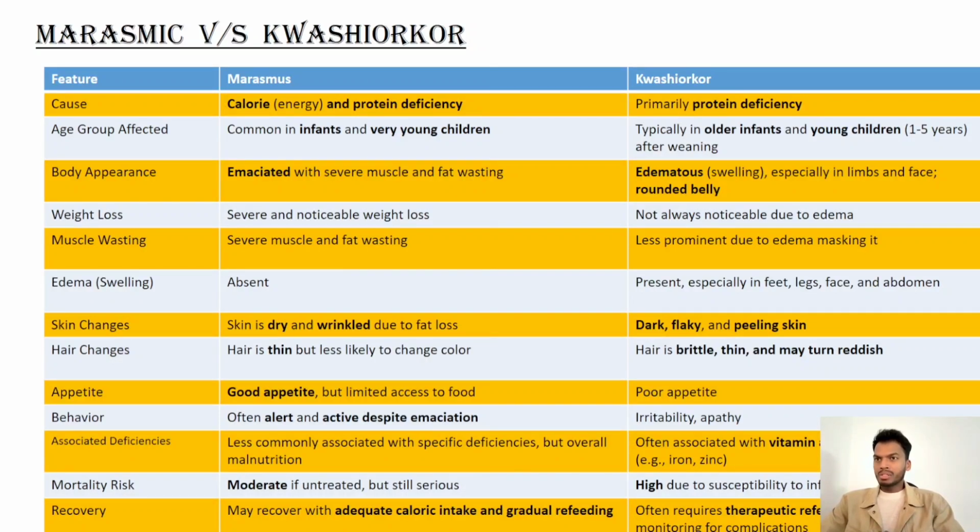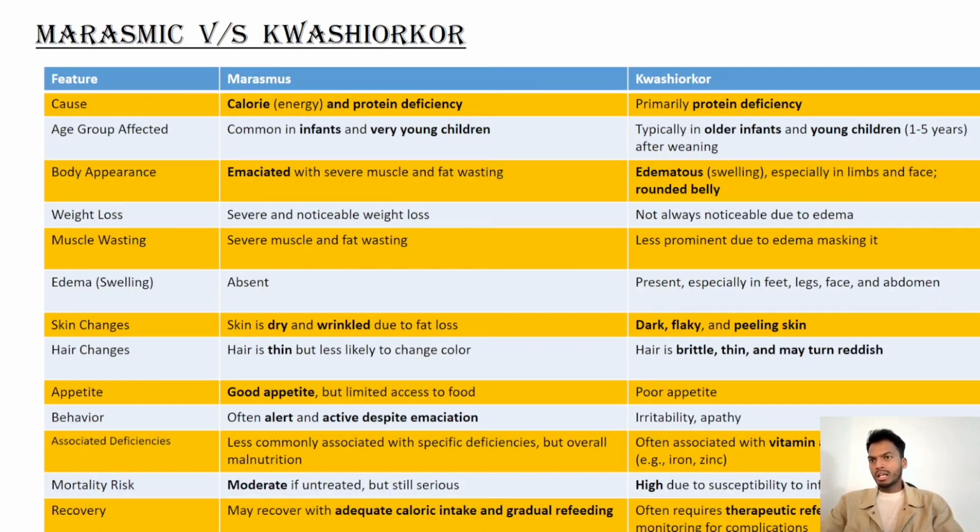Causes of marasmus: calorie and protein deficiency. Kwashiorkor: primarily protein deficiency. Age group affected: marasmus is common in infants and very young children. Kwashiorkor is typically in older infants and young children, 1 to 5 years, after weaning. Body appearance: in marasmus, emaciated with severe muscle and fat wasting. In kwashiorkor, edematous swelling, especially in limbs and face, and a rounded belly. Weight loss: in marasmus, severe and noticeable weight loss. In kwashiorkor, not always noticeable due to edema.